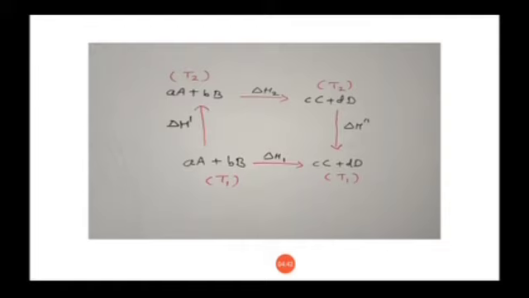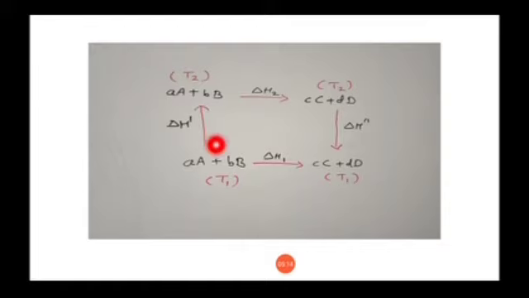Now we know Hess's law that I have discussed in my previous video. If you have not seen it, for Hess's law you can see my previous video. I have given you the detail of Hess's law, but still once again I will tell you: if a reaction is done in one step or more than one step, the change in enthalpy remains the same. It is constant. So now the same reaction, I will do in 3 different steps.